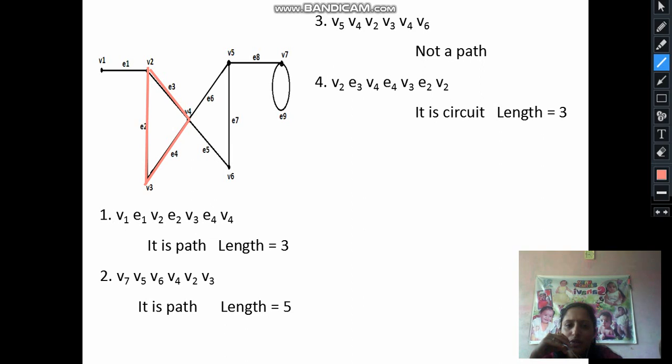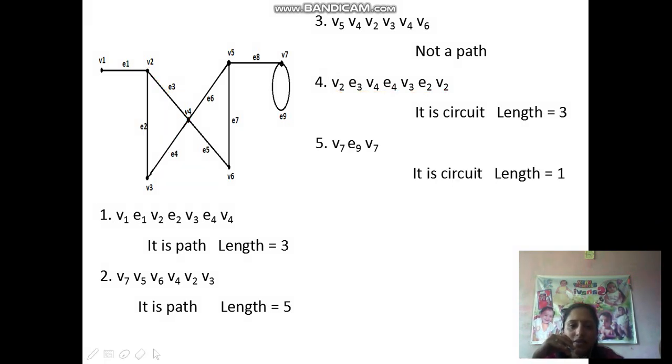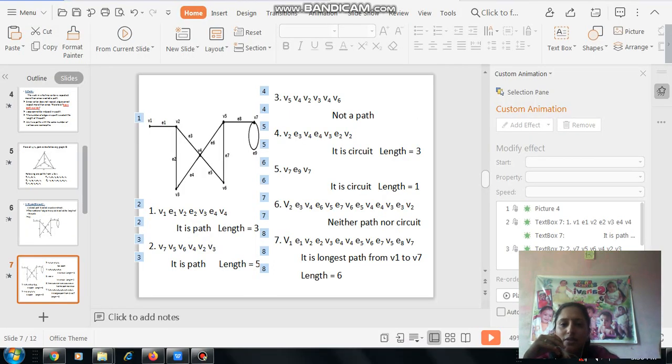Since here no edge is repeated and no vertex is repeated, the starting and ending vertices are the same, and no other vertex and no other edge is repeated, therefore it is a circuit or a cycle of length 3. Next one, V7, E9, V7. It is a self loop. It is a circuit of length 1, that is, a cycle of length 1.